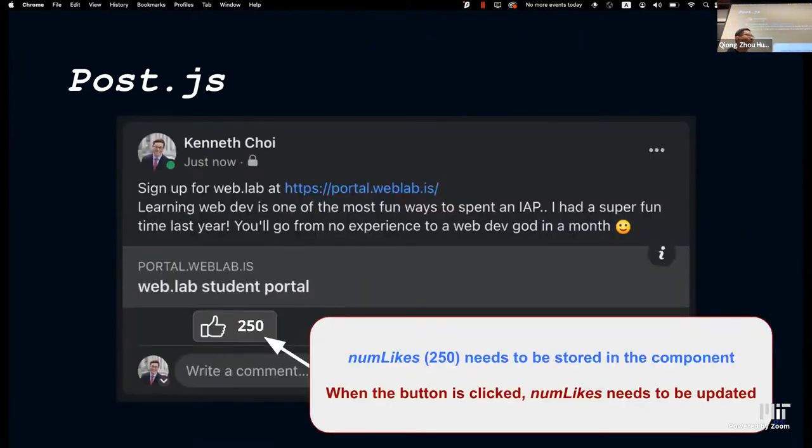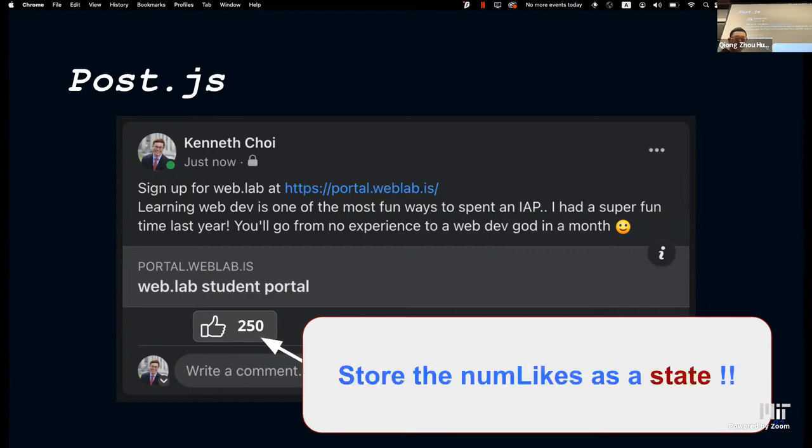So once again, numLikes is the variable we're going to call it. We want to store it in the component and we want it to be private and also changeable. So we want to use state.